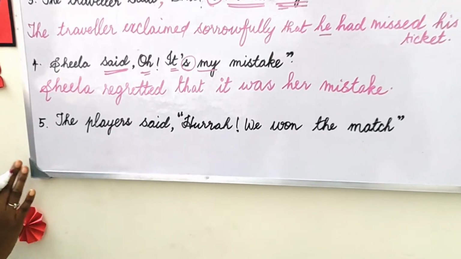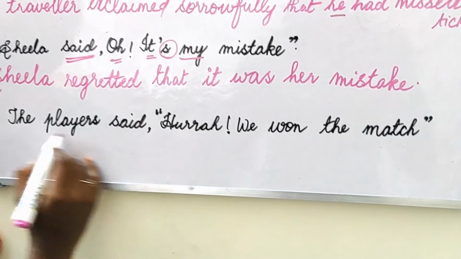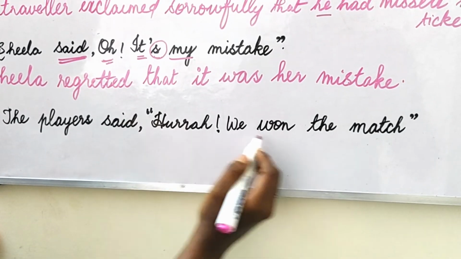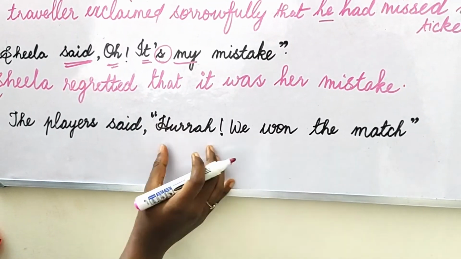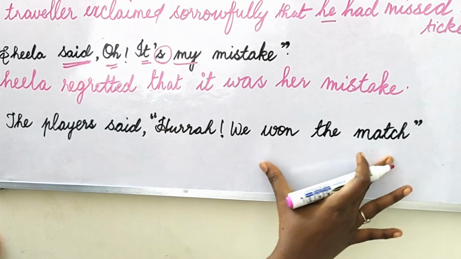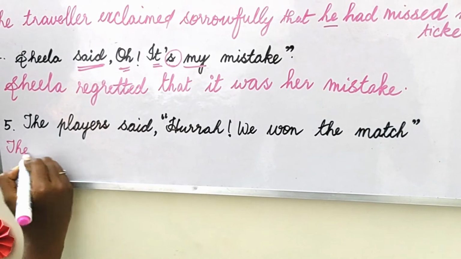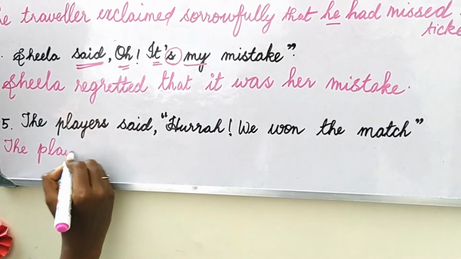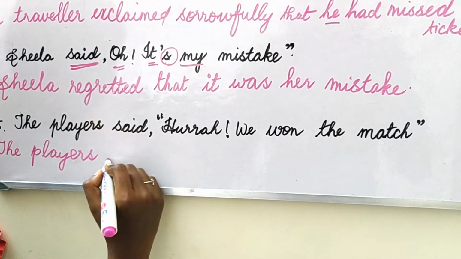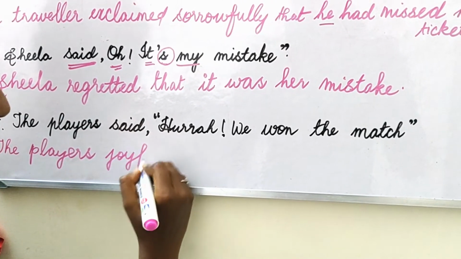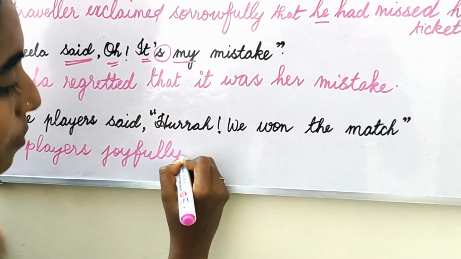Okay. The final sentence. The players said, "Hooray, we won the match." So you know it's a very happy sentence. Okay. So the players joyfully exclaimed or exclaimed joyfully, both are right.